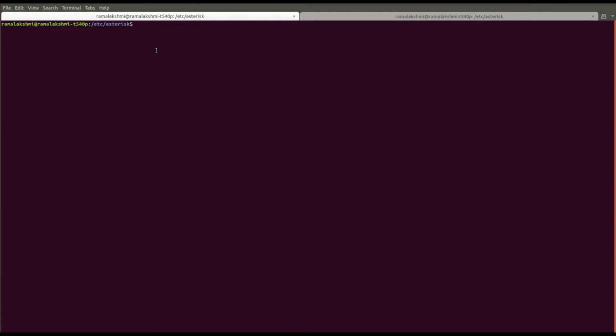First of all, we need to take a backup for sip.conf and extensions.conf files. Set the path where the sip and extensions configuration files are located. Then give the command to take a backup of sip.conf file.